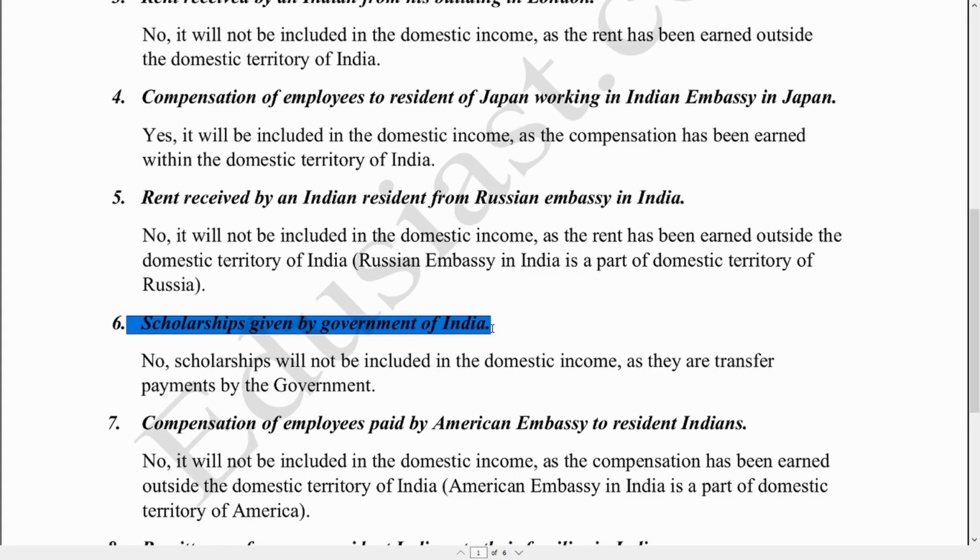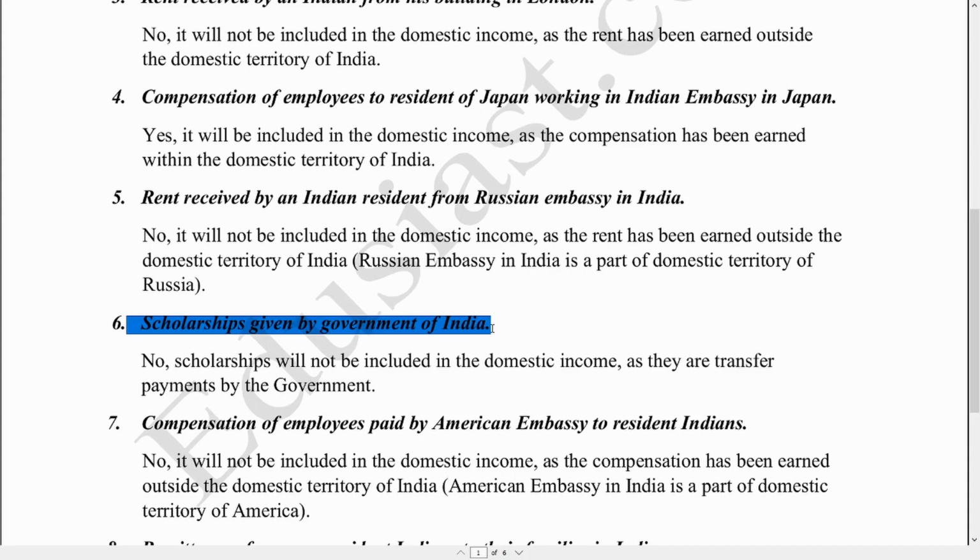Students, another important thing: while identifying items to be included or not included in the calculation of domestic income or national income, the basic rules remain the same.